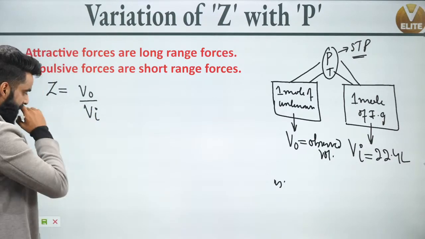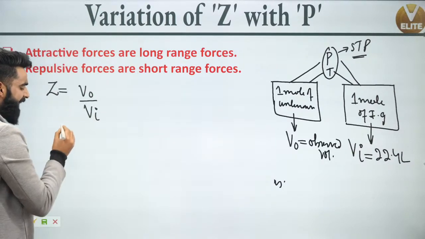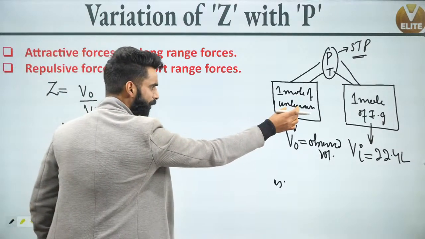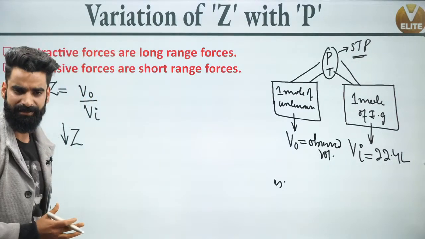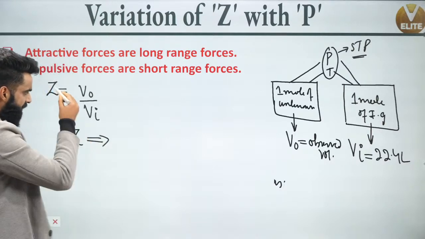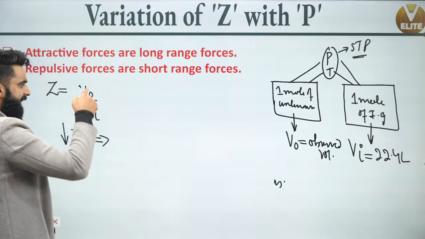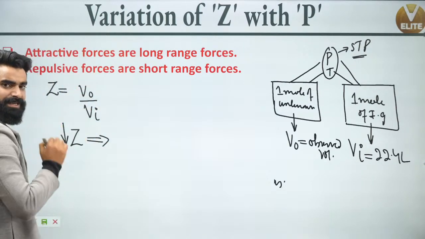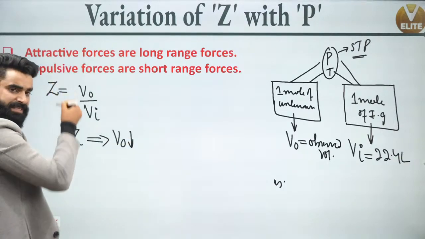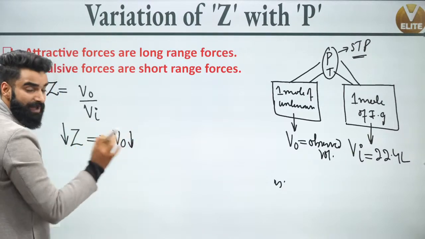Now people, understand one thing. If I decrease the value of compressibility factor for this gas present in the container, what does that mean? Can I say the numerator is decreasing? V naught value is decreasing, and then only this value of Z is decreasing.